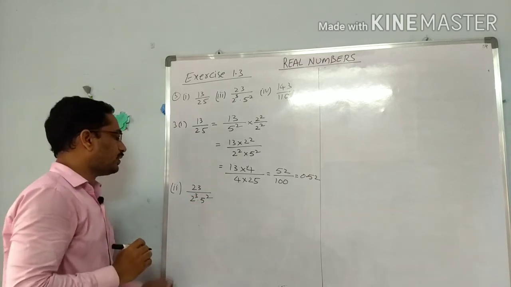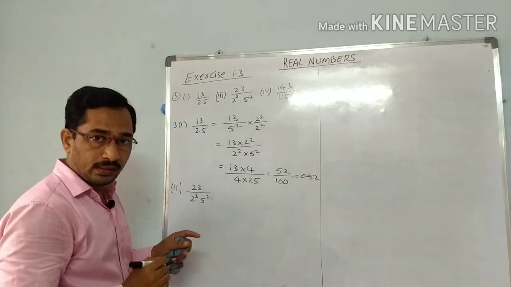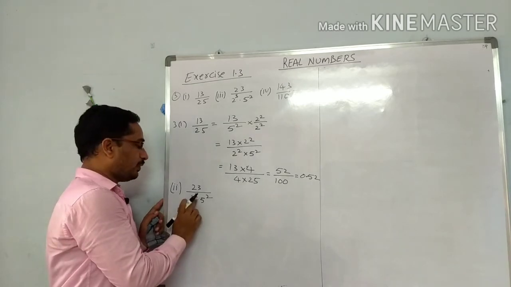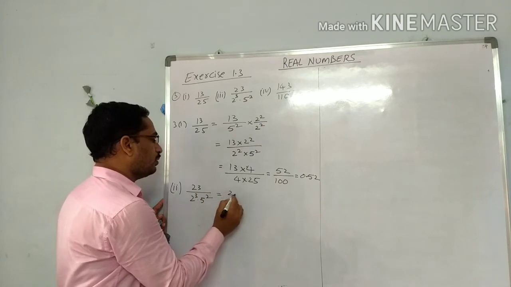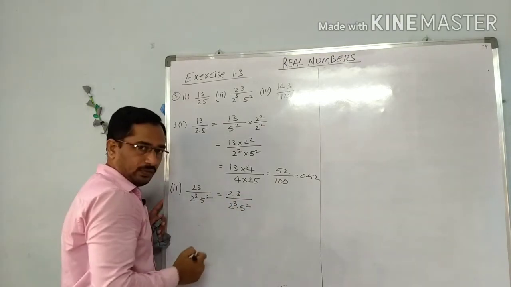Here if you observe, the denominator is already in the form of 2 power n into 5 power m, but what I told, we have to make the powers equal. Here the 2 power is 3, 5 power is 2, so 1 less. So we have to multiply and divide with 5 power 1.